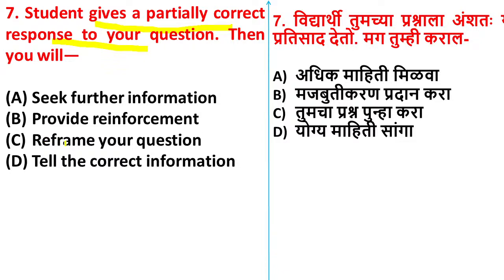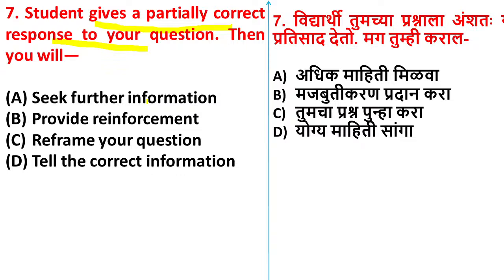Option C, reframe your question. Option D, tell the correct information.